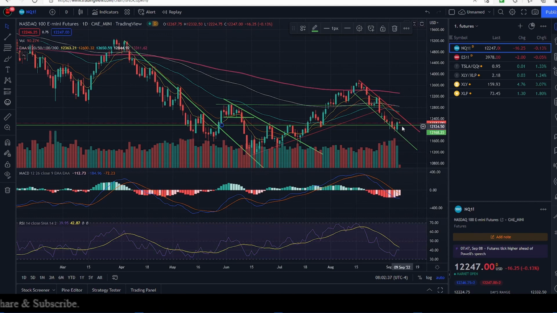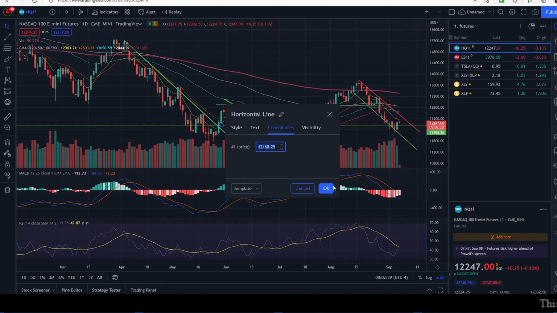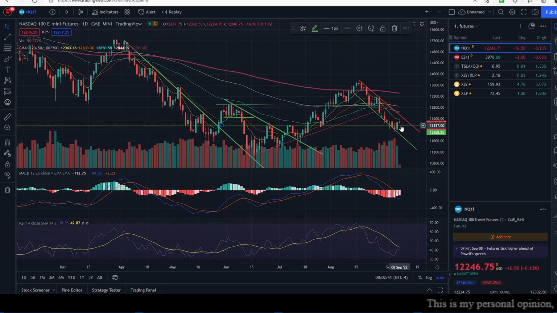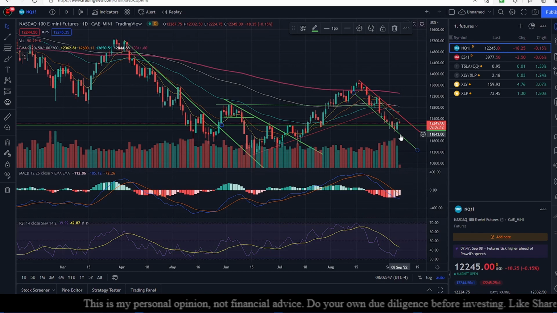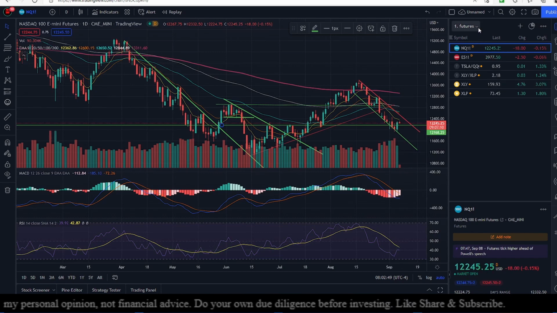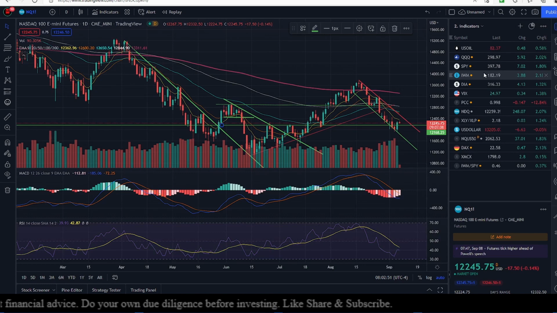I'm hoping that the first level of support of 12,168.25 may hold. If not, we are down to a bottom of 11,843.00. So that's the range I see for Nasdaq futures. And now let's go on and have a look at the indicators.